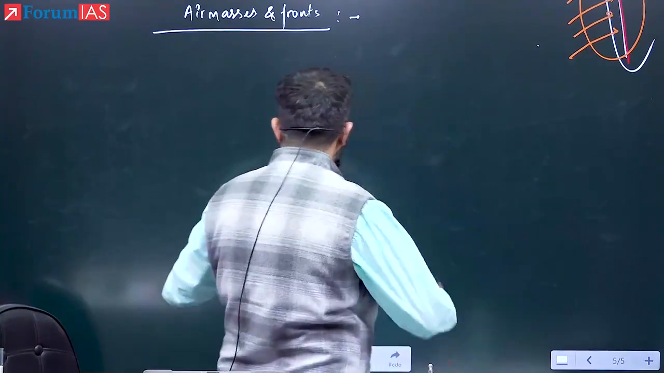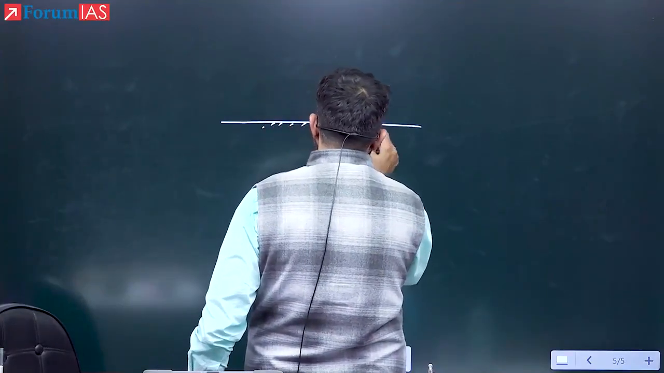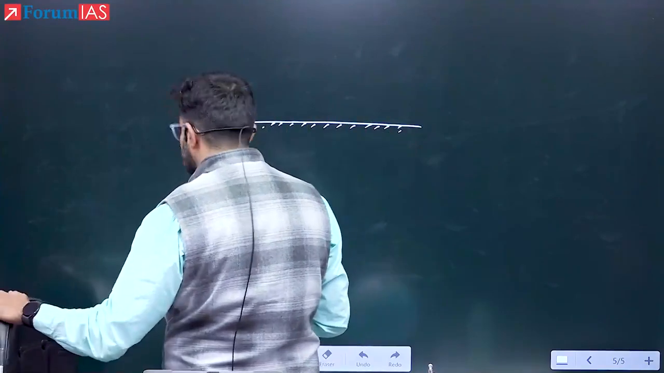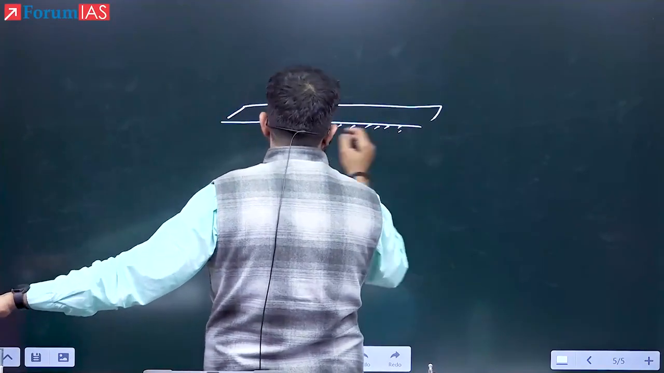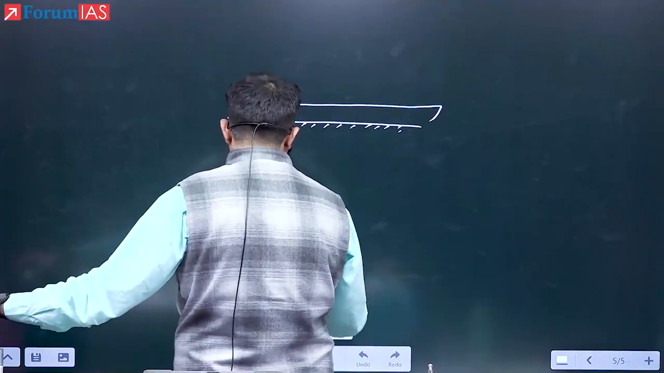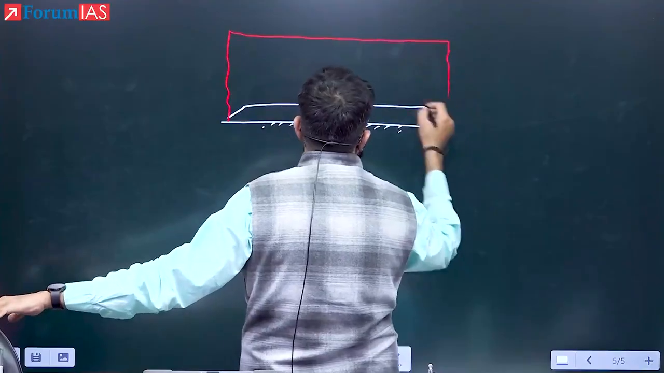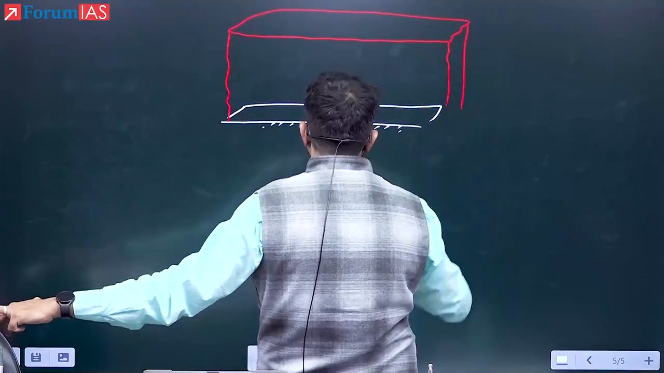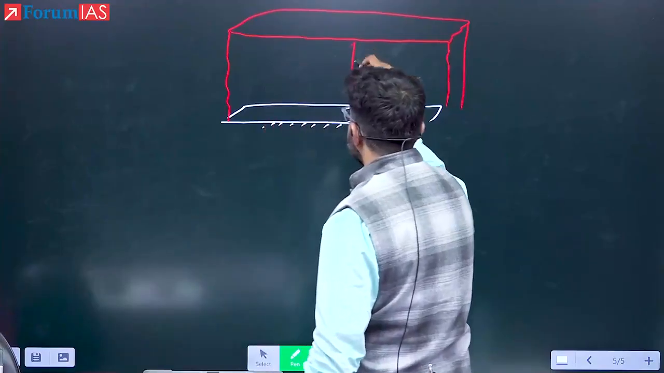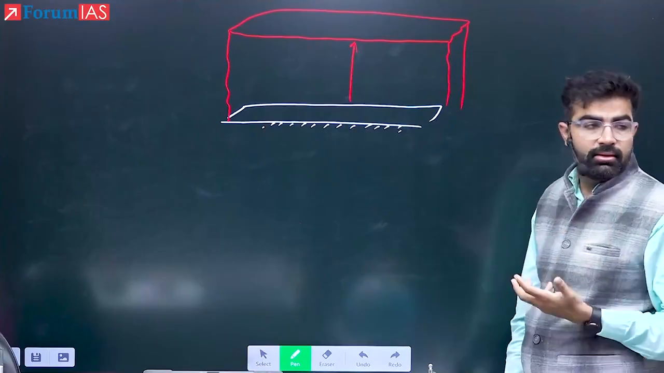So lapse rate, now see here. This is the surface. Let's say over this surface there is one warm air mass. This is the air mass. And in terms of its vertical height, how much can it grow vertically? Can you tell me the maximum possible vertical height of the air column?